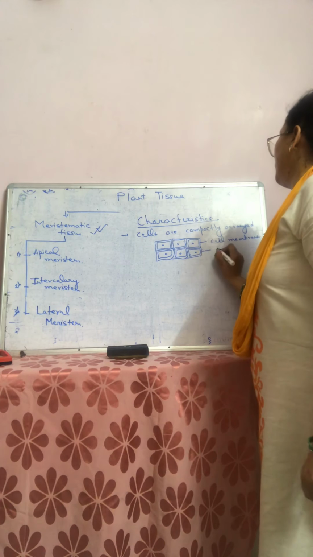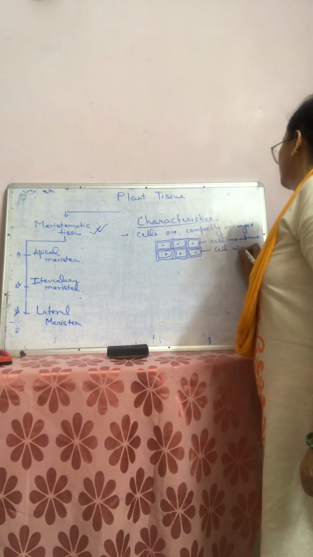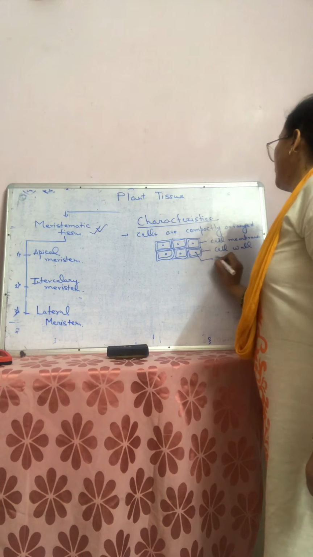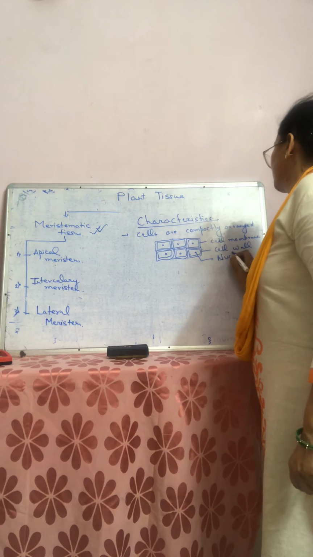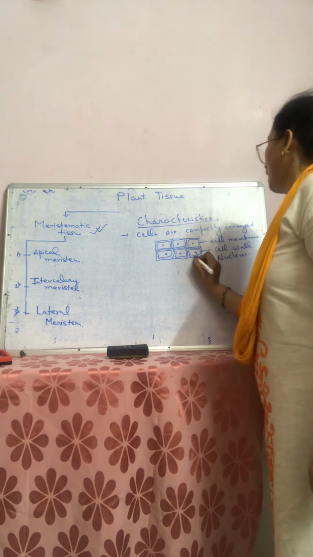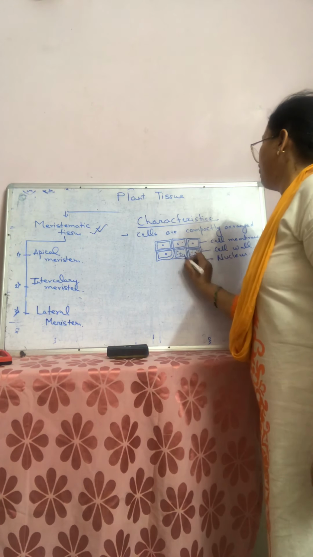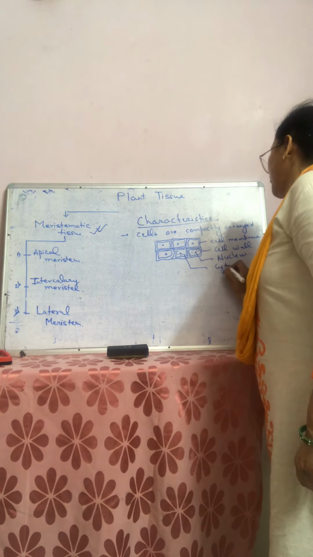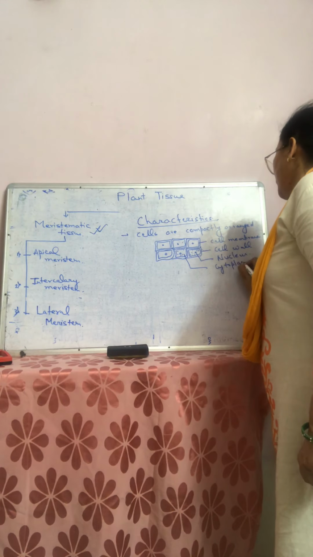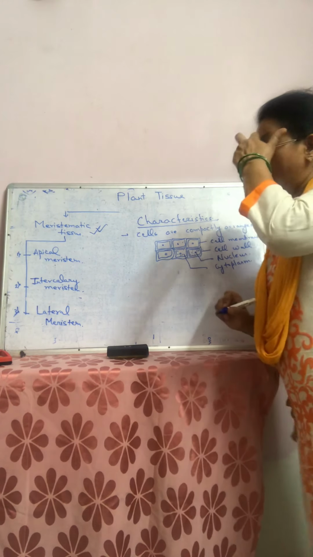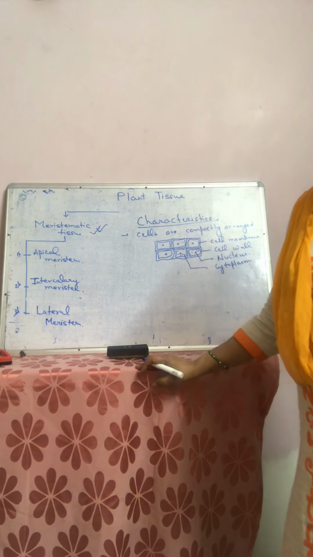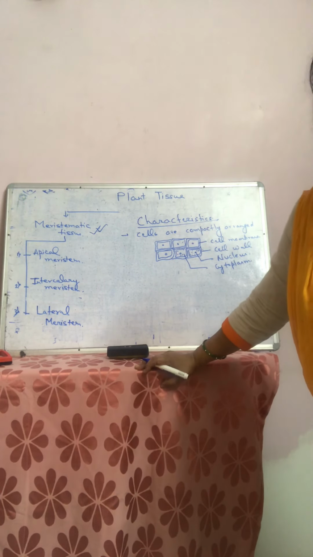This one is cell wall. Nucleus. And the fluid which is present here, this fluid is called cytoplasm. That means when we see meristematic tissues, all the cells are compactly arranged.